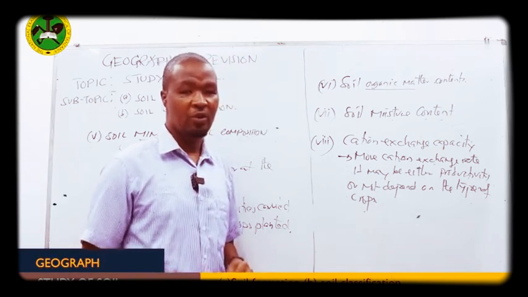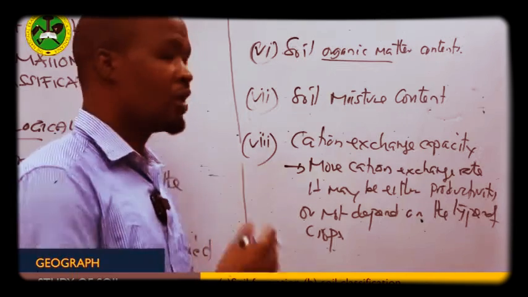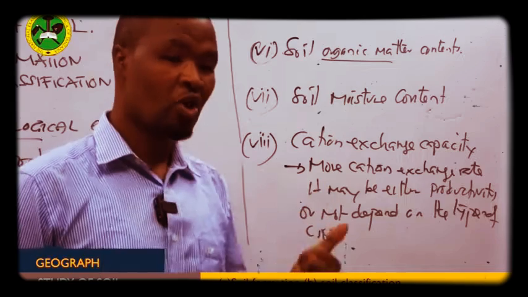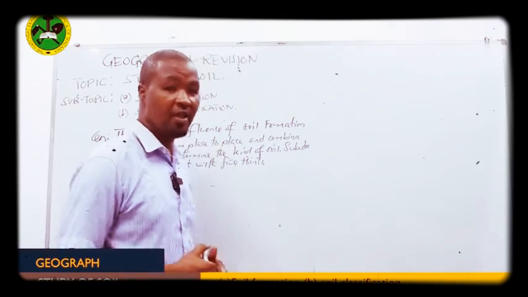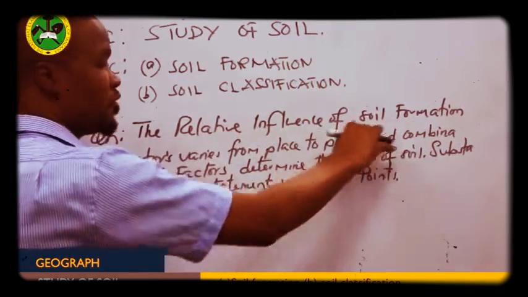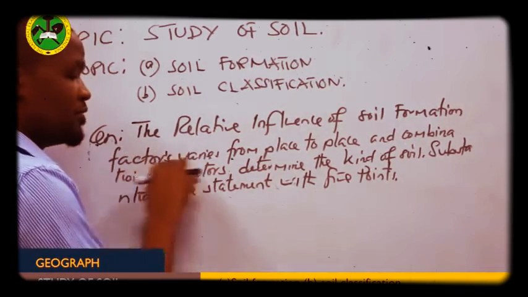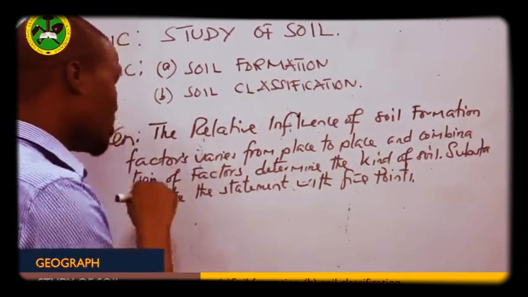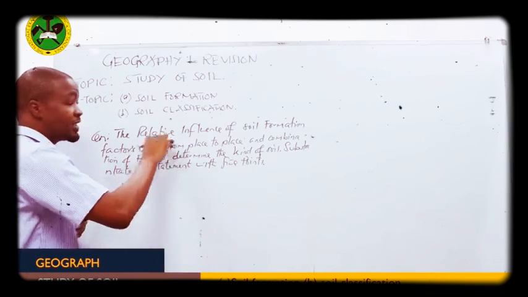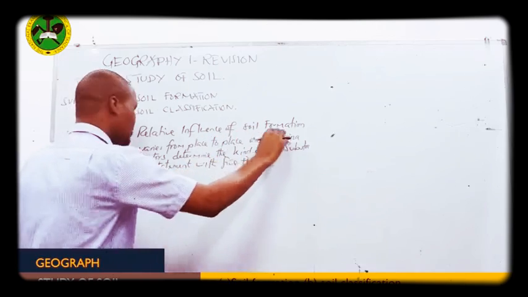Okay, let's see another question, which is based on the study of soil. The relative influence of soil formation factors vary from place to place, and the combination of factors determines the kind of soil. Listen to me very carefully.